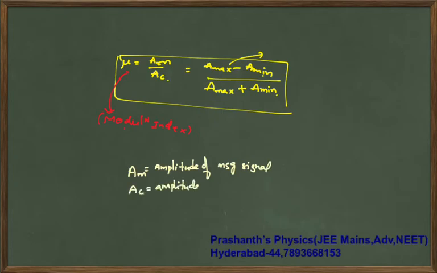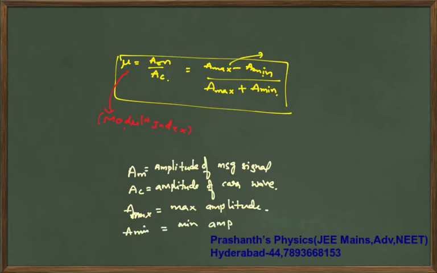Next, A max is the maximum amplitude, A min is the minimum amplitude of the modulated wave. And this is the modulation index.